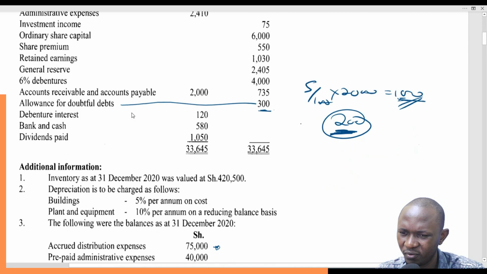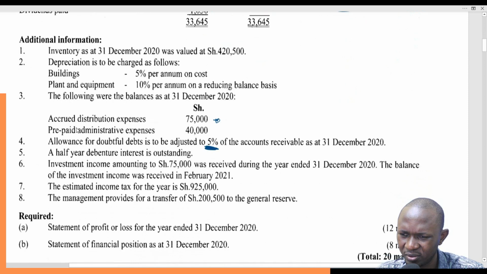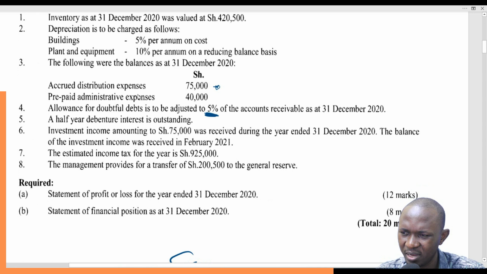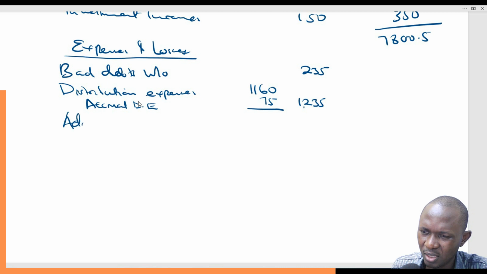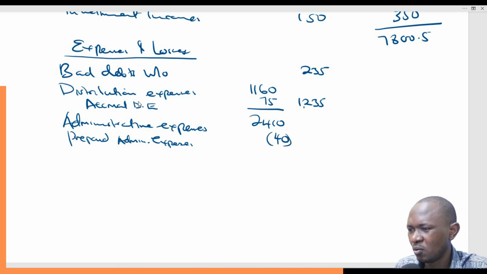Administrative expenses 2410. Do we have administrative expenses? Administrative expenses 2410. Yeah. Prepaid is 40. So administrative expenses, and we have prepaid here 40. So administrative expenses 2410. Then prepaid admin expenses, this is 40. We are deducting why?